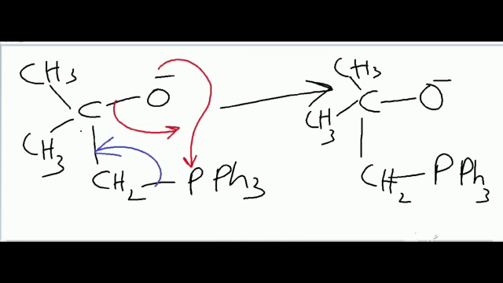The negative charge is now shifted between oxygen and phosphorus.